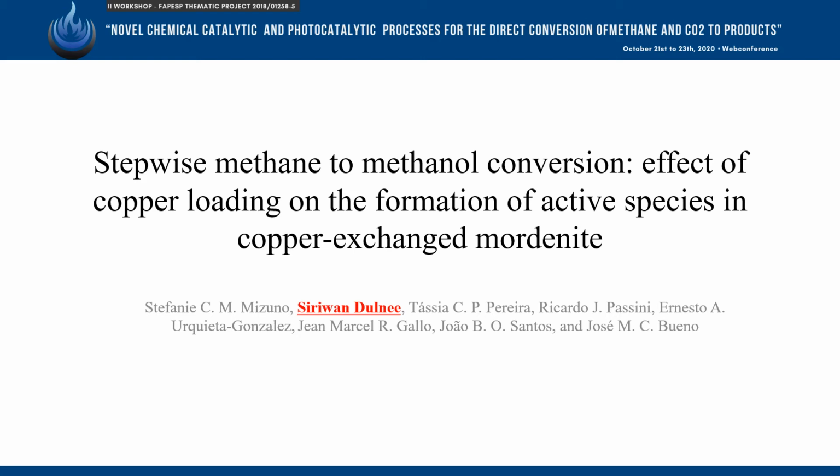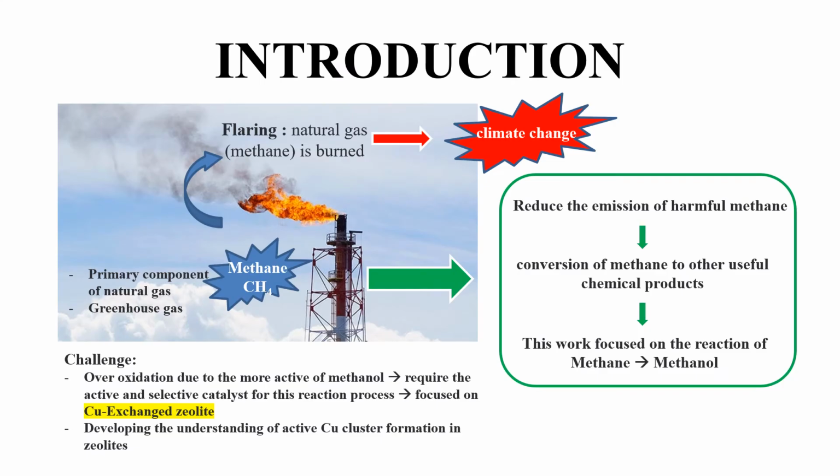Stepwise methane to methanol conversion: effects of copper loading on the formation of active species in copper-exchanged mordenite. Methane is a primary component of natural gas and is known as a major greenhouse gas, which is significantly more potent than carbon dioxide. Because of the abundance and the difficulty of storing methane, flaring is a practice in which natural gas is burned by oil and gas companies, and this causes climate change.